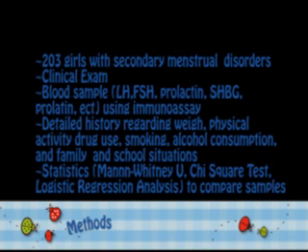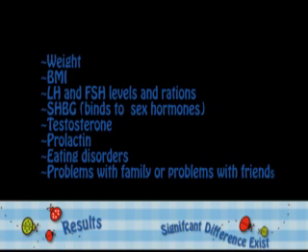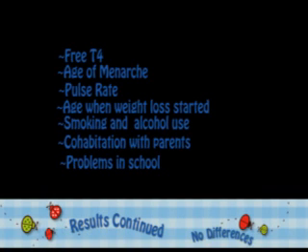Blood samples were taken. There was a detailed history, including many factors, and the appropriate statistics were used to compare the two samples. Here are the factors in which there was a difference between the two samples: weight, BMI, LH and FSH levels and ratios, SHBG, which binds to sex hormones, which would be estrogen in this case, testosterone, prolactin, eating disorders, and problems with family or friends. Here are some factors where there was no change: free T4, which is indicative of thyroid functioning; age of menarche, which is when a girl first gets her period; pulse rate; the age at which weight loss started; smoking and alcohol use; cohabitation with parents; and problems in school.